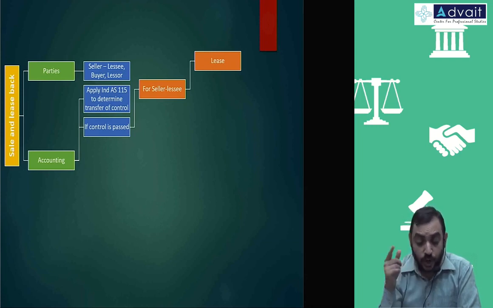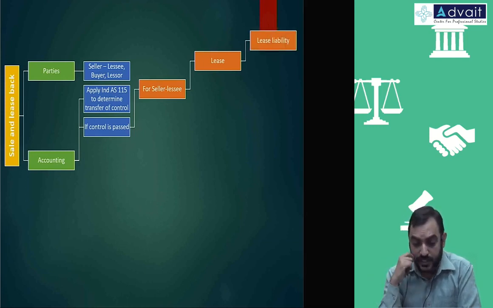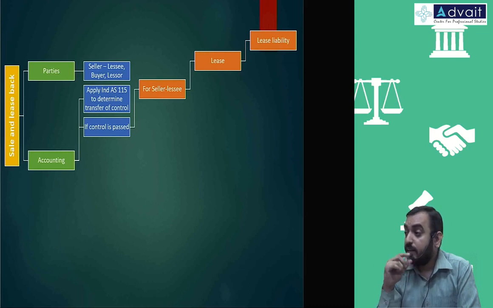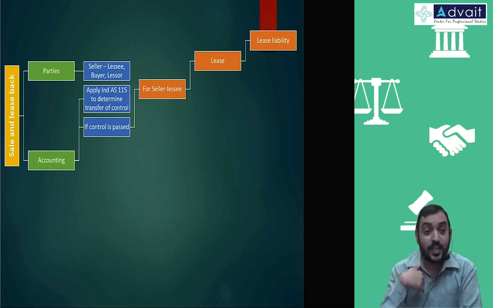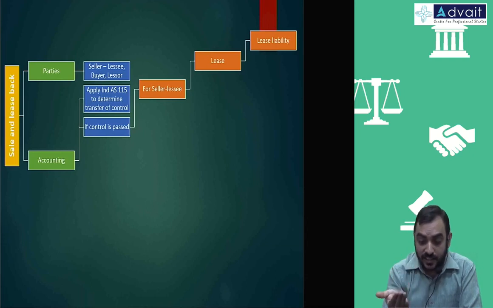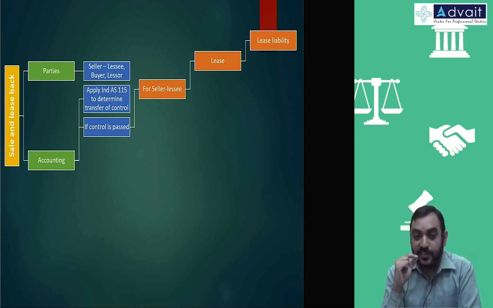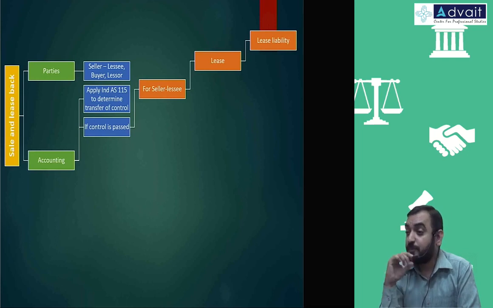For lease, what you should account? He is a lessee. What we have been discussing so far, he has to recognize two things. One is lease liability, other is ROU asset. But the ROU asset was with himself earlier, which he is selling and getting it back. So, when you are recognizing the ROU asset, that is not equal to present value of lease liability.